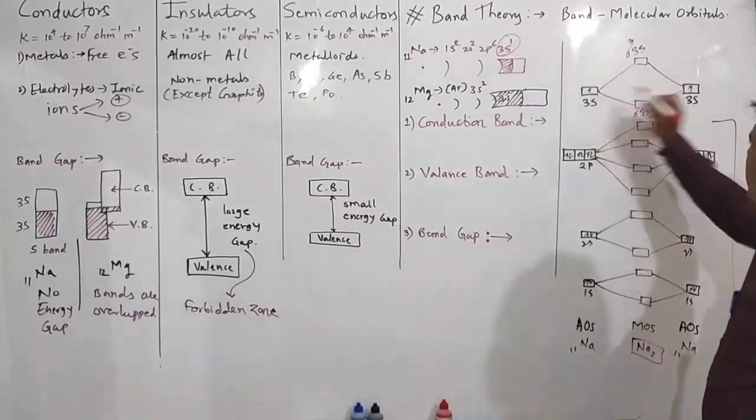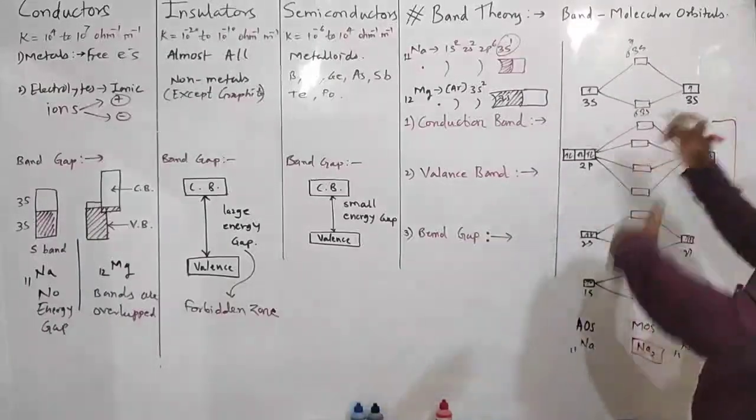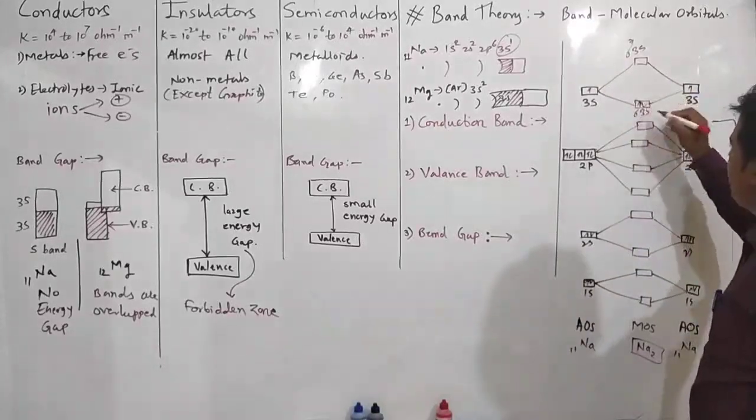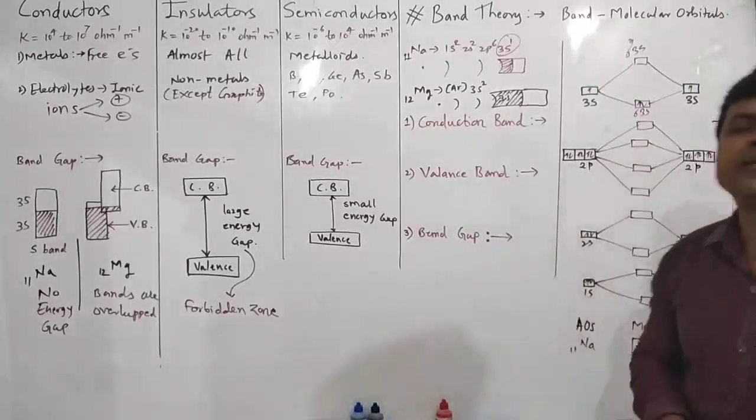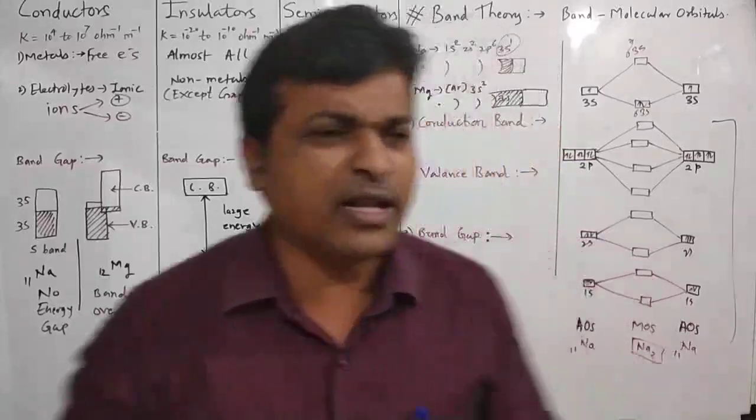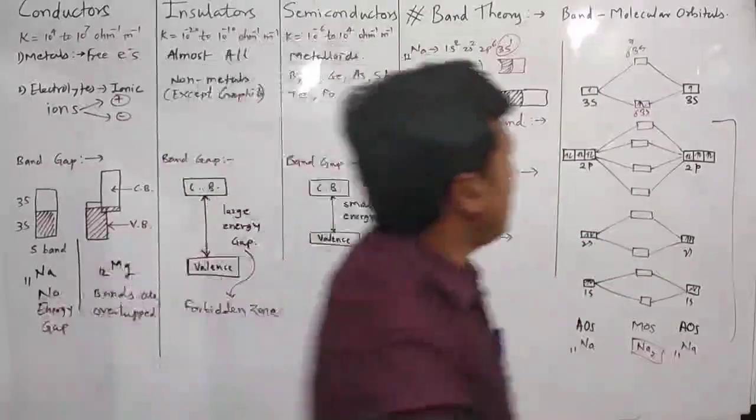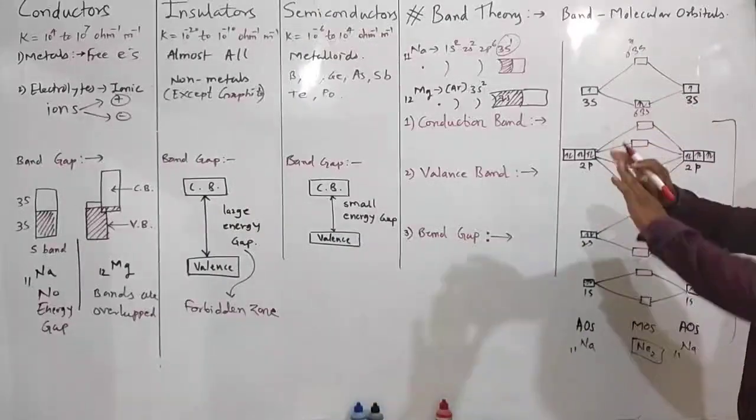So here is one electron. During overlapping, these two electrons are accommodated in the bonding sigma 3s molecular orbital.